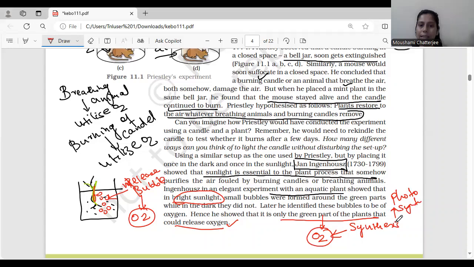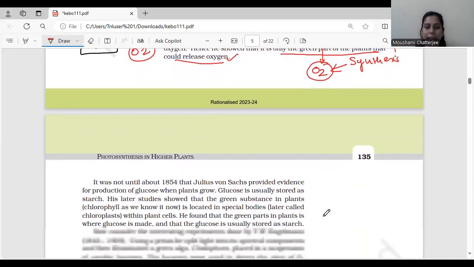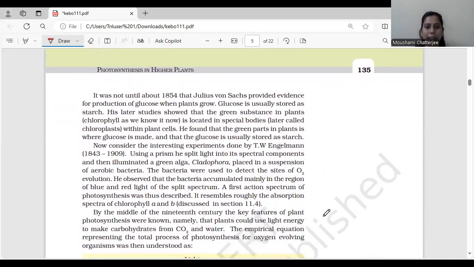So we have done two scientists till now. Joseph Priestley, who has given the concept that the things which were eliminated due to burning of candle and respiration were compensated by the air, which was adding on oxygen. All right. And the second one was Jan Ingenhousz. All right. So these are the two things which we have studied. Next, we will move on to another scientist.